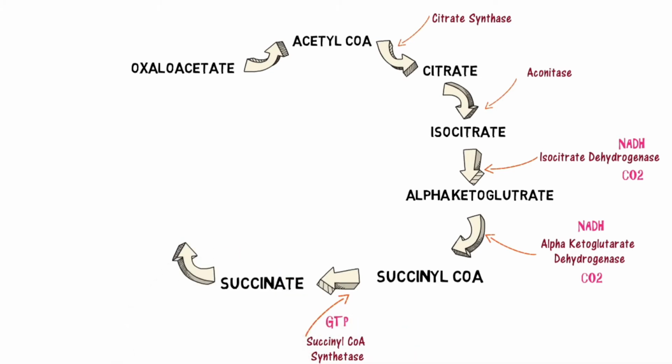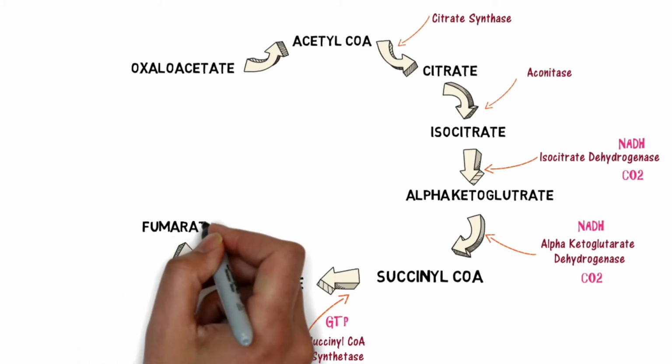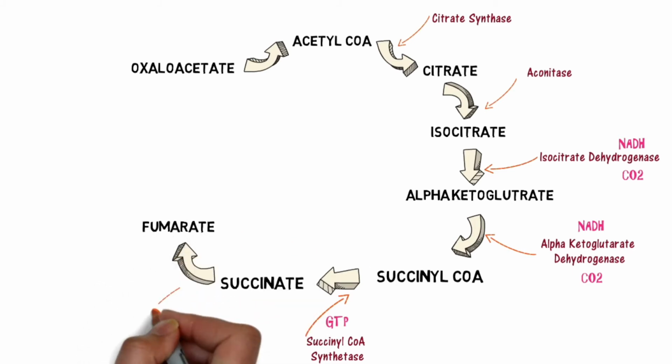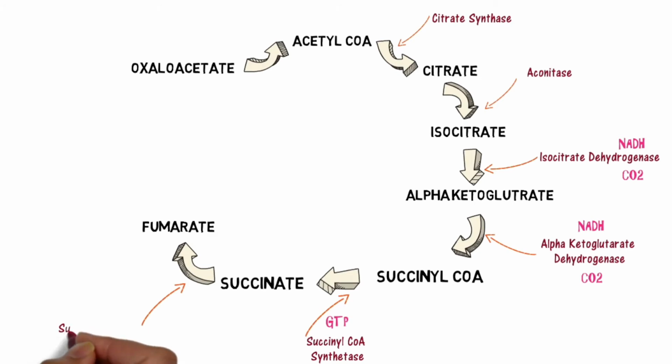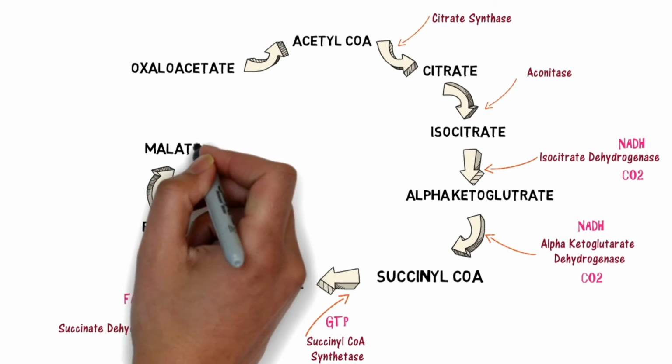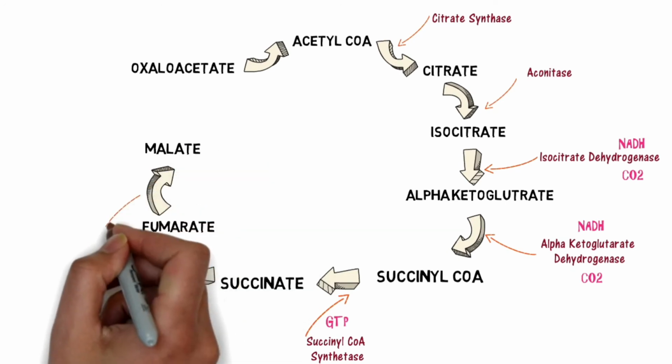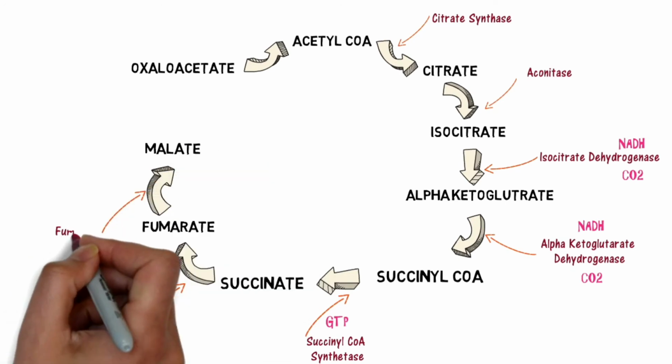After that, succinate is oxidized to fumarate by succinate dehydrogenase, a complex enzyme tightly bound to the inner mitochondrial membrane. This releases FADH2. After that, fumarate is hydrated to form L-malate. This is catalyzed by fumarase.